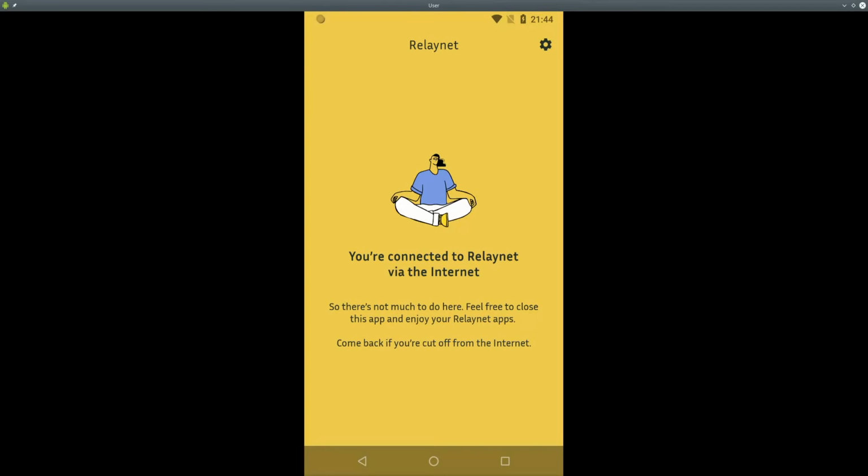So the main screen of the app, when the internet is available, basically tells me as a user that I don't need to do anything with the app at this point. All my RelayNet compatible apps are going to be using RelayNet behind the scenes, and I don't need to interact with this app when the internet is available. So I only need to use it when the internet is not available.